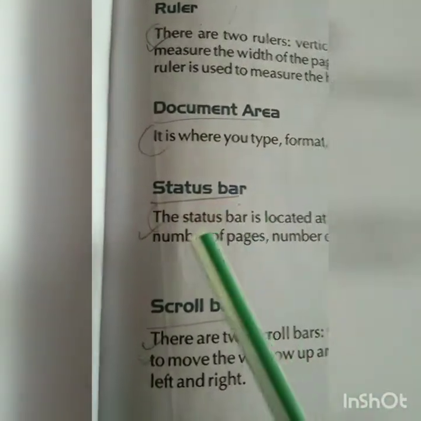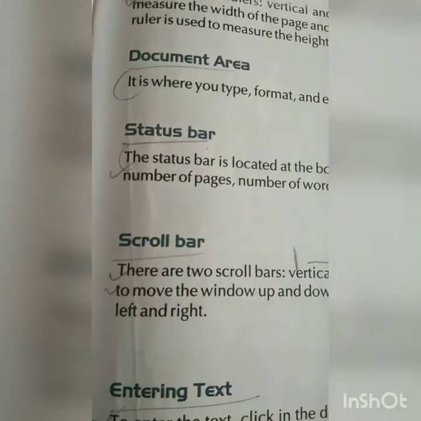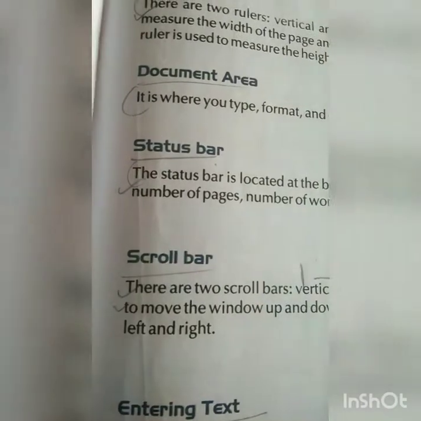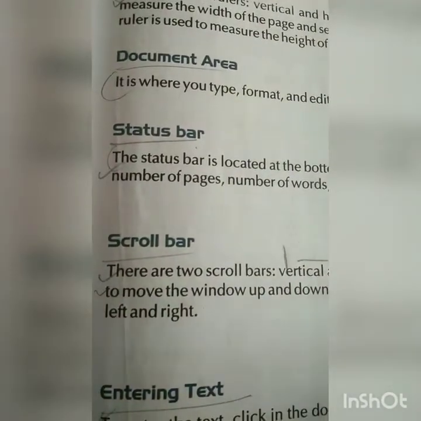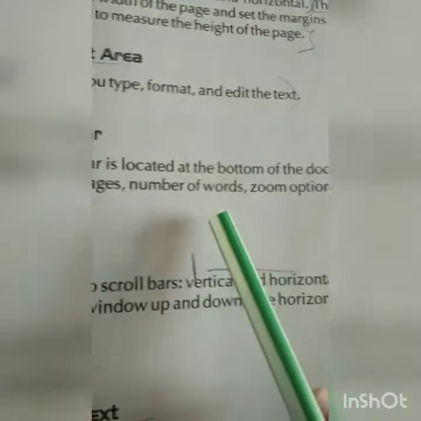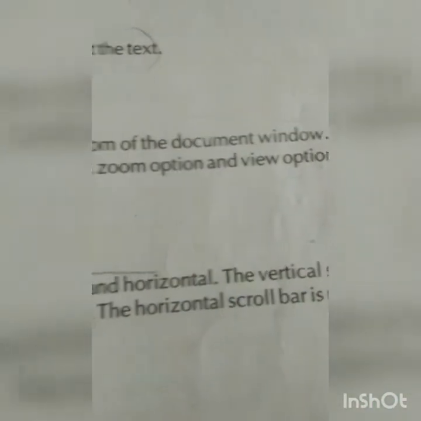Now the status bar. The status bar is located at the bottom of the document window. It displays the number of pages. It is up to you whether you give page numbers or not, but you will come to know as you finish your first page and go to the next page automatically. It also shows the number of words, zoom option and view option. Each and every facility is given so that you can see how many words you used. You can zoom also, and you can view a few options also.